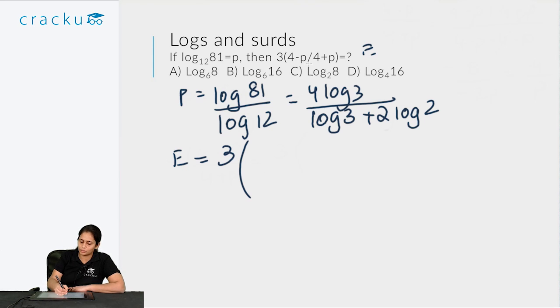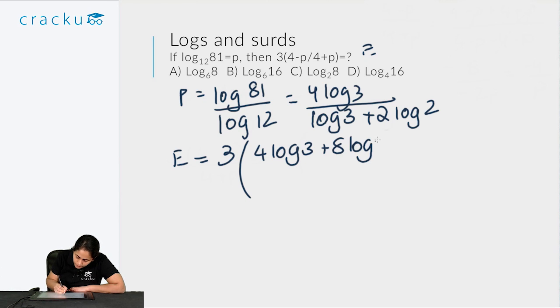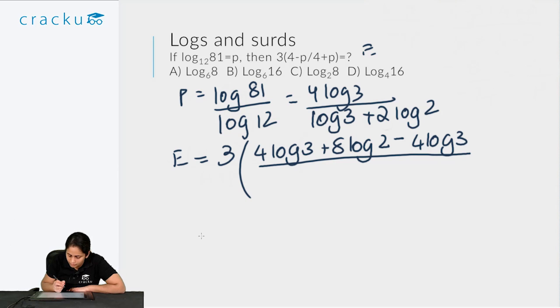So that I will get as, I will multiply it with the denominator directly, and I will cancel the denominator in both sides. So I get 4 log 3 plus 8 log 2 minus 4 log 3, divided by, then I have log 3 plus 2 log 2, but that will get cancelled in numerator and denominator, so I will not write that.